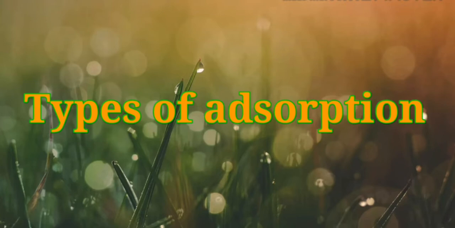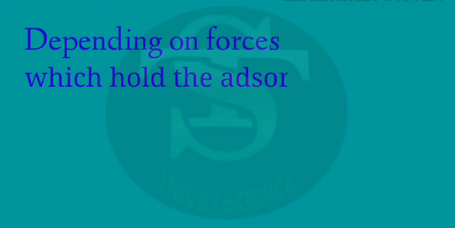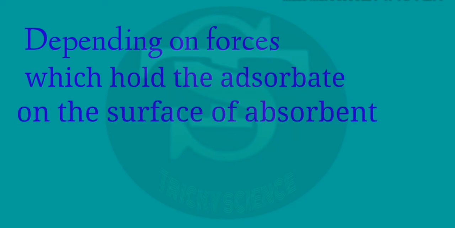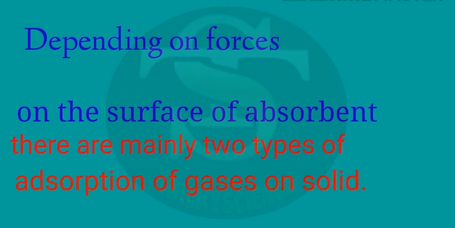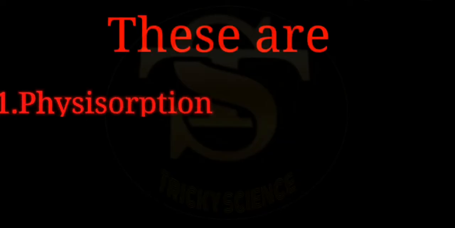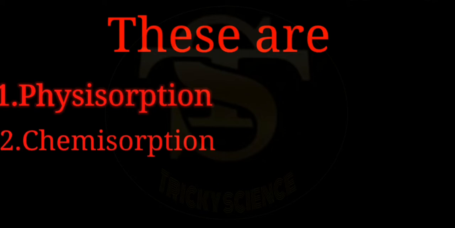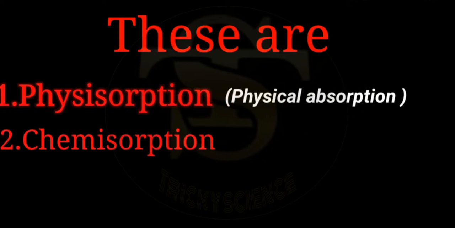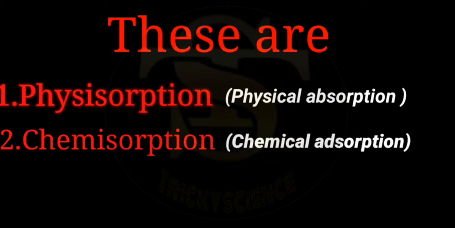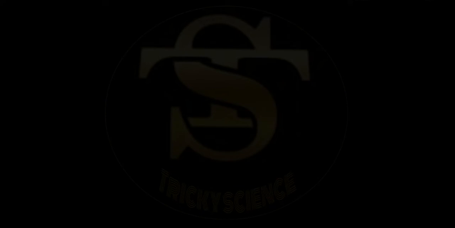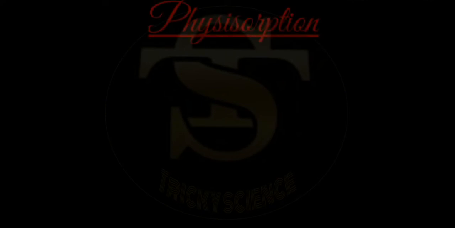Types of adsorption. Depending on forces which hold the adsorbate on the surface of adsorbent, there are mainly two types of adsorption: physisorption and chemisorption. Physisorption is also known as physical adsorption, while chemisorption is known as chemical adsorption. So here we will start with physisorption.